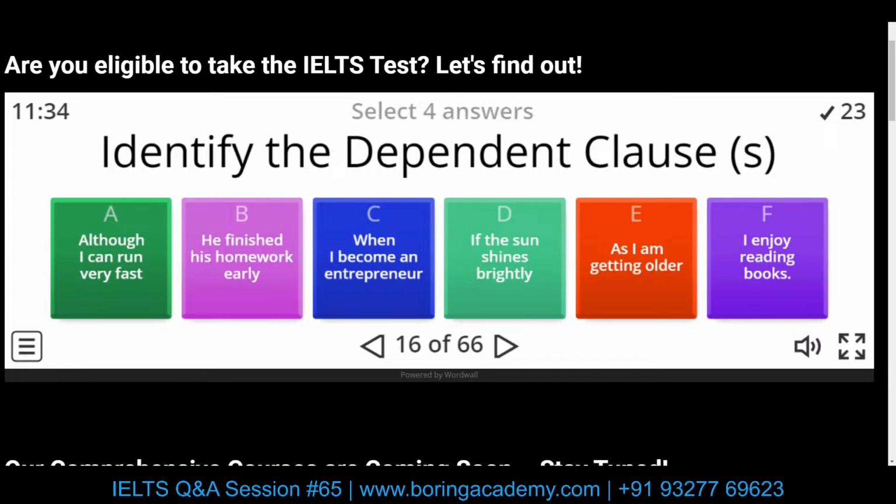When I become an entrepreneur. So "when" is our subordinating conjunction showing time connection.